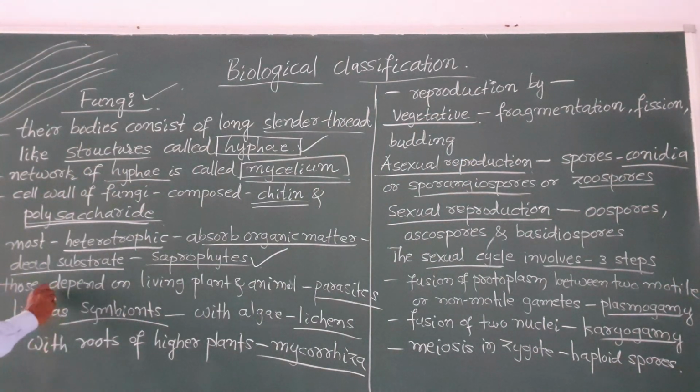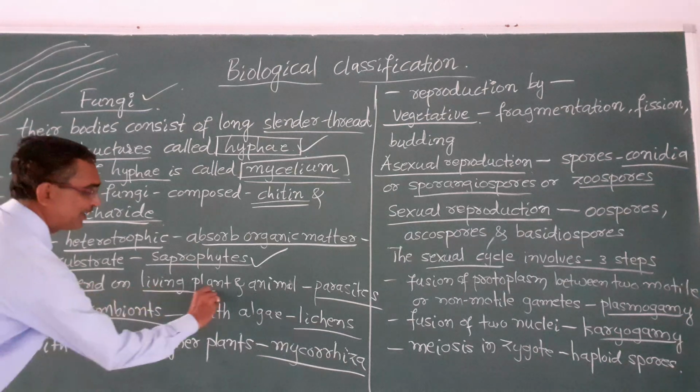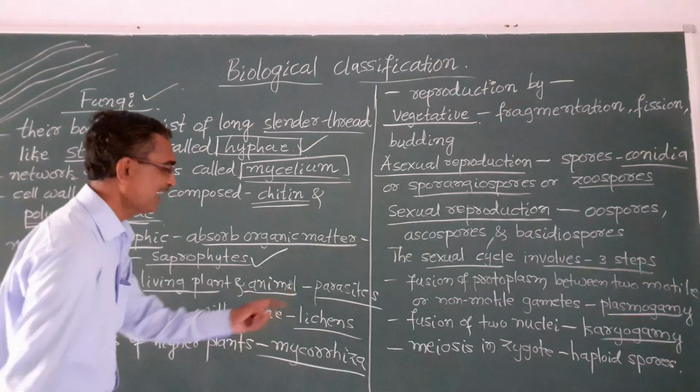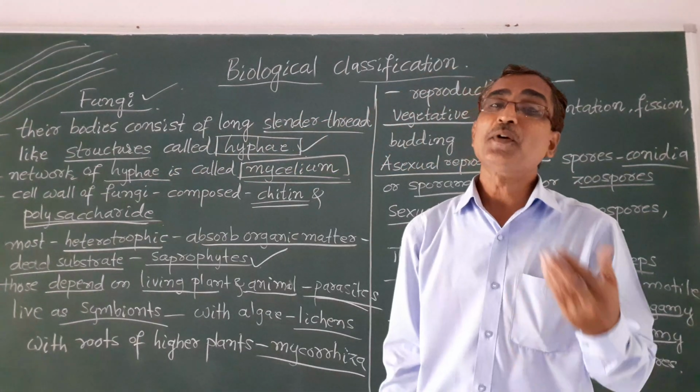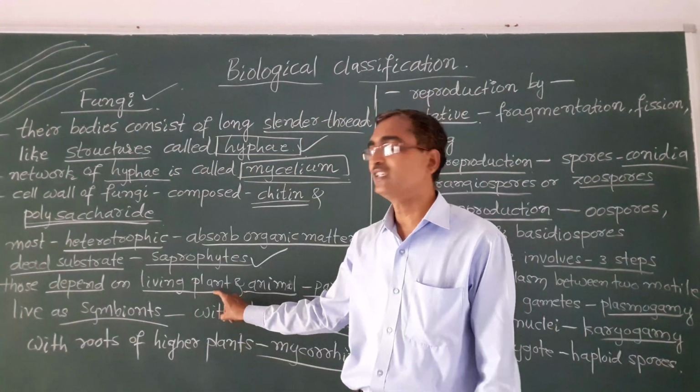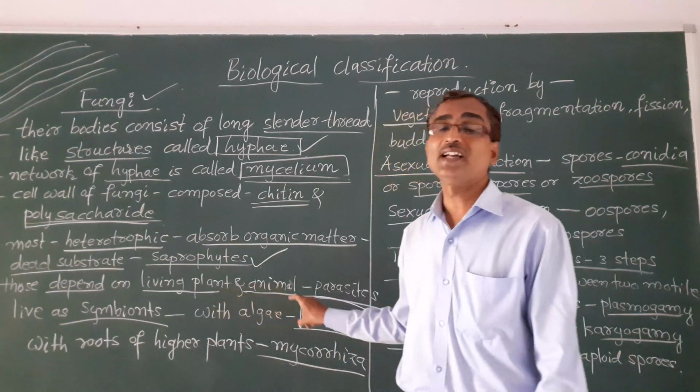And some of the fungi depend on living plants and animals, and they are called parasites. Some of the fungi depend on living plants and animals.